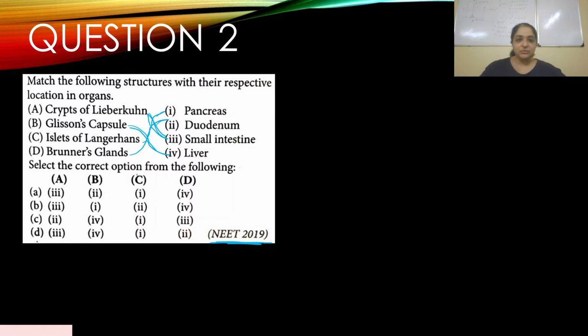Okay, so you have A, B, C, D. You have Crypts of Lieberkühn, which is 3. B is liver, which is 4. Then C is a 1 and D is 2. So clearly D is the right answer. Okay, let's go on to the discussion.